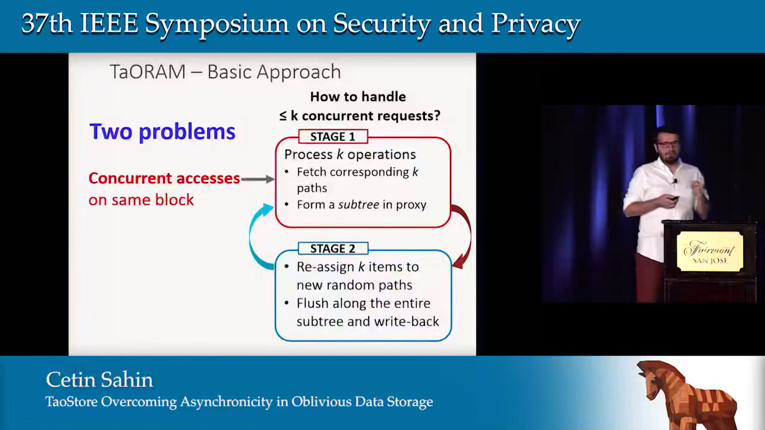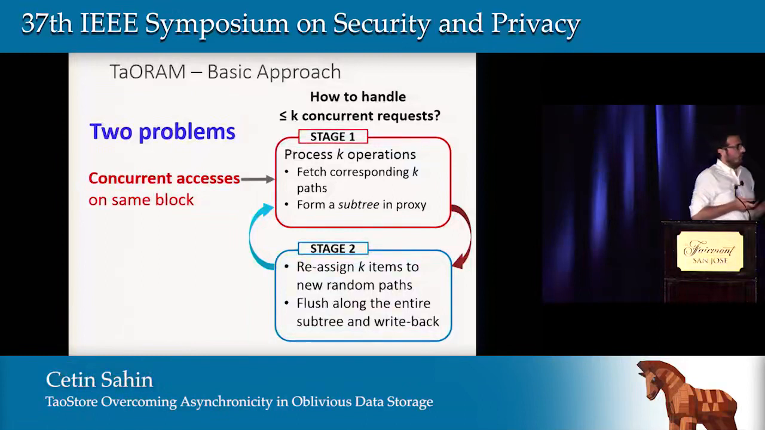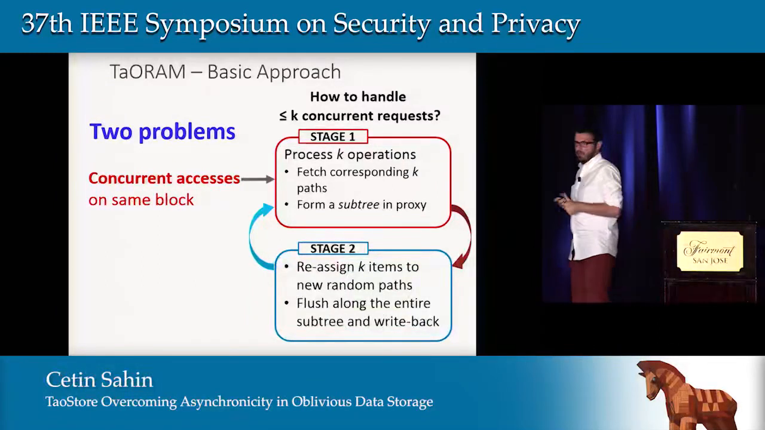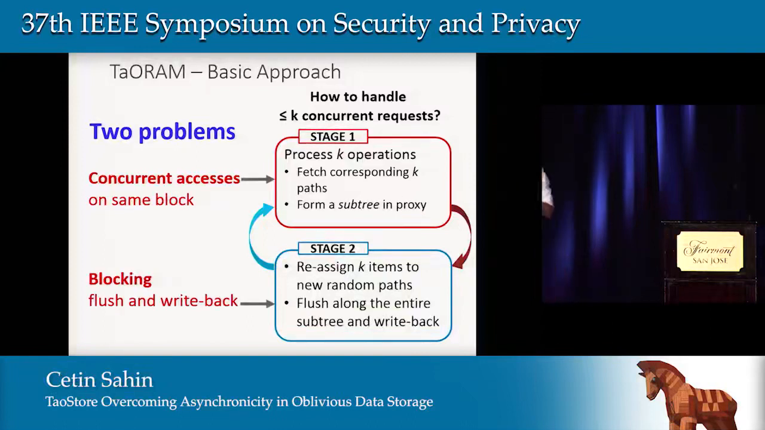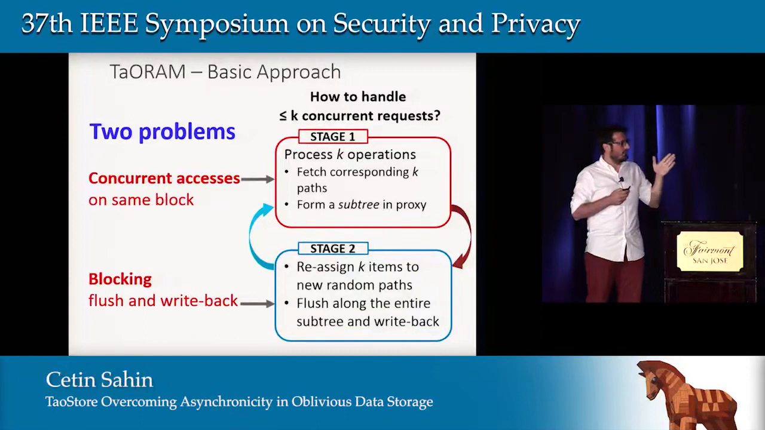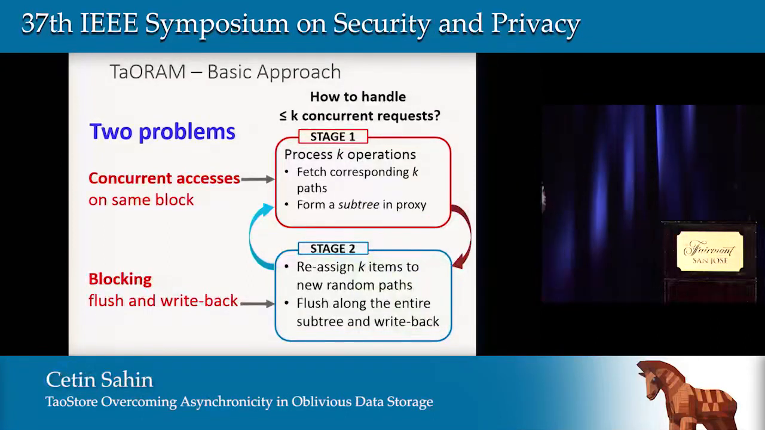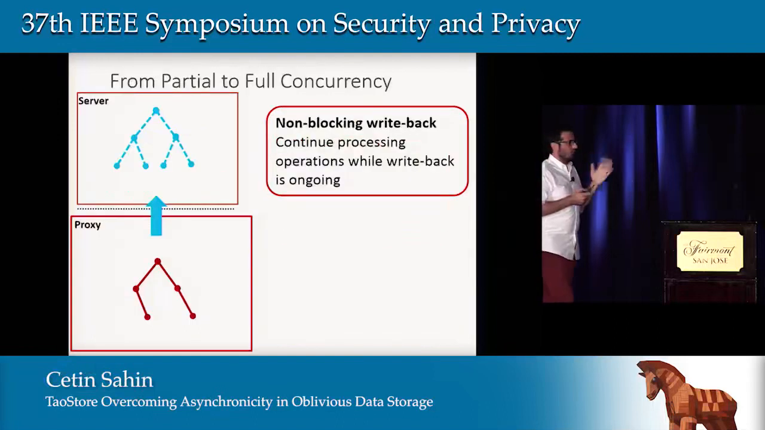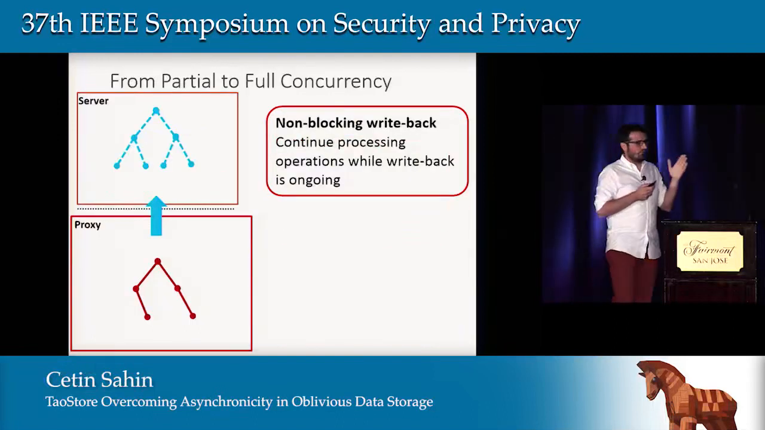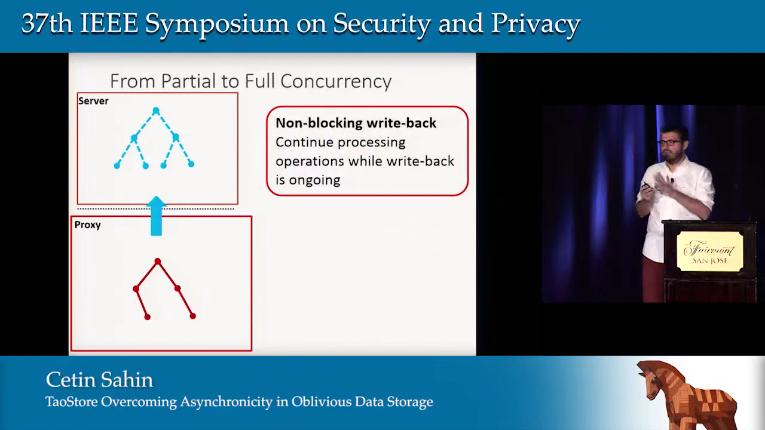However, there are 2 very important problems here. The first: how are we going to handle concurrent accesses on the same block? The second question is that, even though we have a nice alternating structure and a nice system, the flush and write back operations are still blocking. We would like to achieve full concurrency, and let me first consider our second problem.